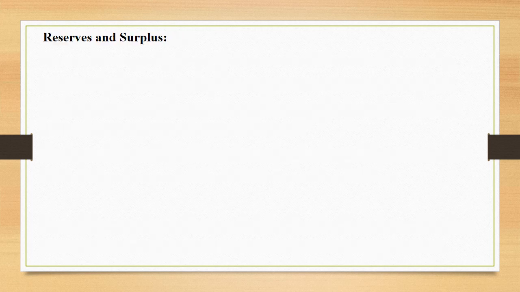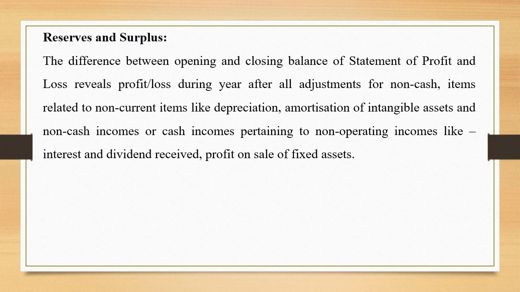Reserves and surplus. The difference between the opening and the closing balance of the statement of P&L reveals profit or loss during the year after all adjustments for non-cash items related to non-current items like depreciation, amortization, non-cash incomes or cash incomes pertaining to non-operating incomes like interest and dividend received, profit on sale of fixed assets. So, all these items must be adjusted.